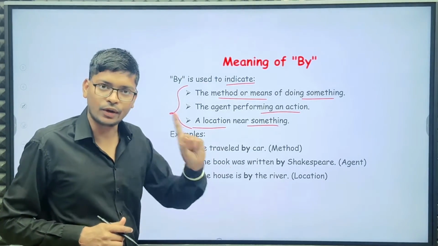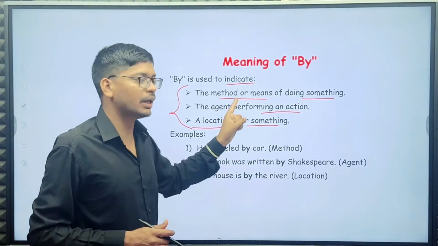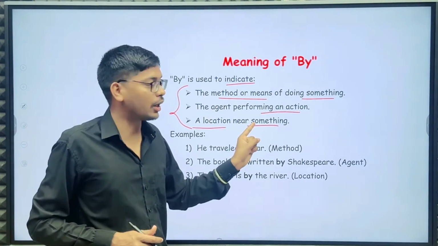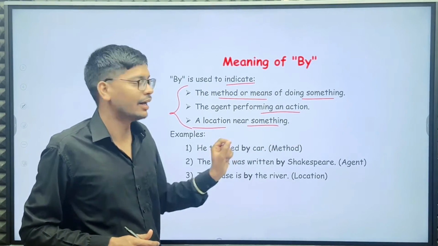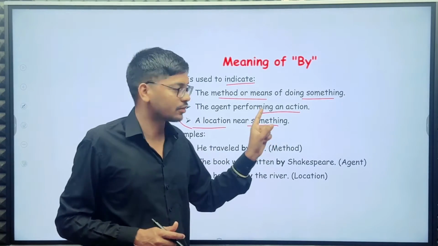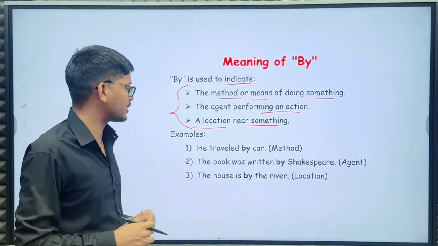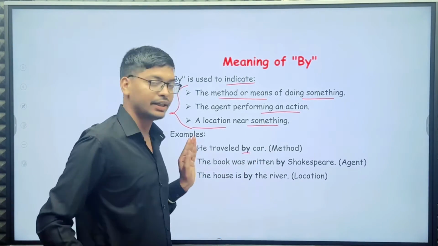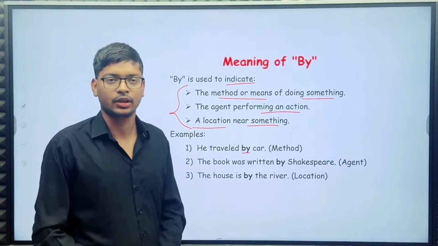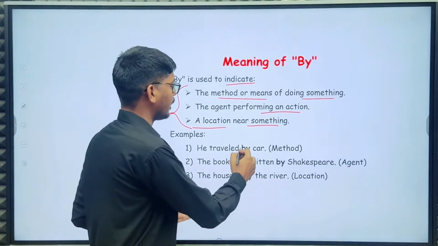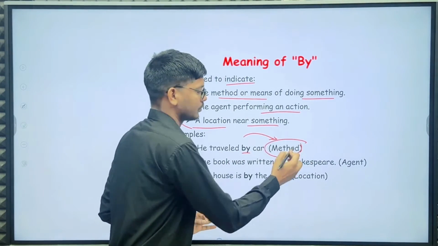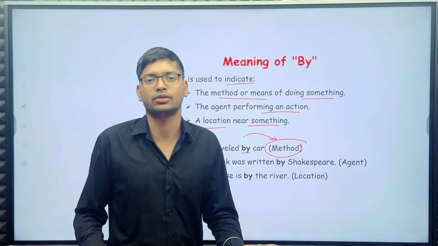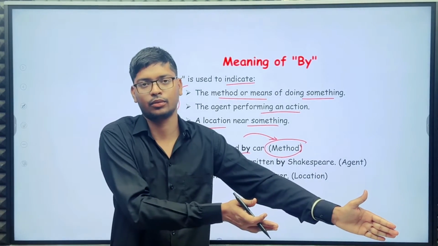Okay, first is the method or means of doing something. Next, the agent performing an action, and a location near something. So let's see examples. He traveled by car. So here by car, the car is a method of traveling.